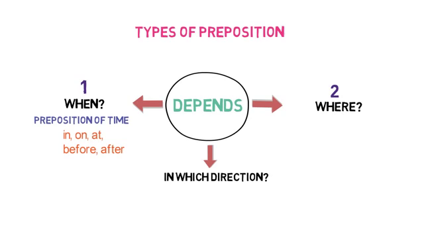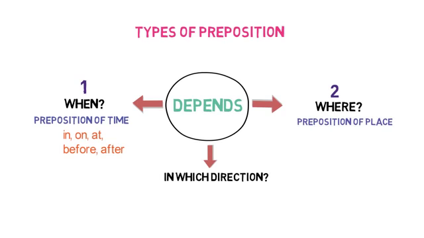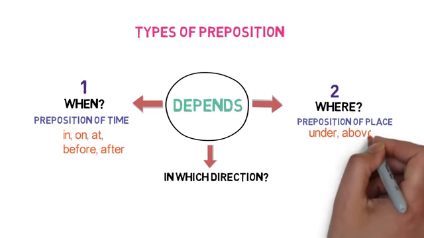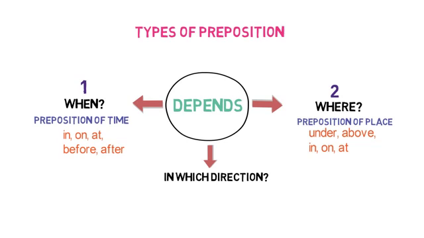The prepositions that describe where anything is in context to other are defined as preposition of place. Examples of them include under, above, in, on and at. Now you might be thinking we had in, on, at as preposition of time and here also the same, but please note they are used in different meanings. Let's see some sentence examples to make things clear.